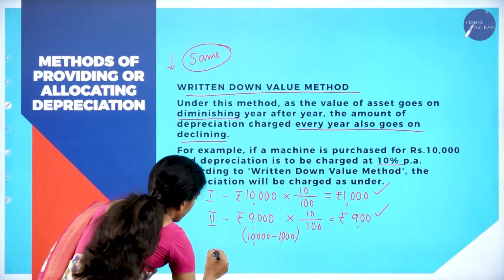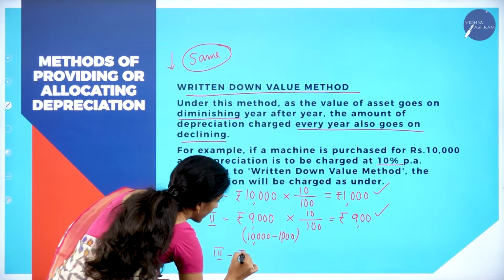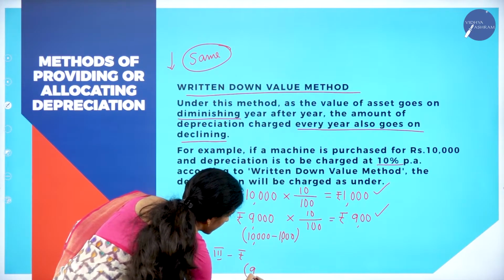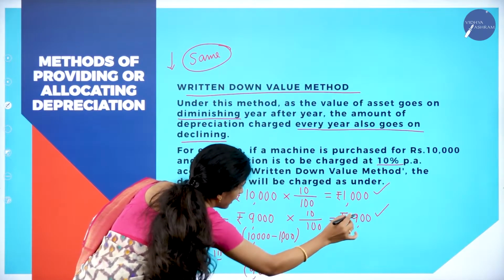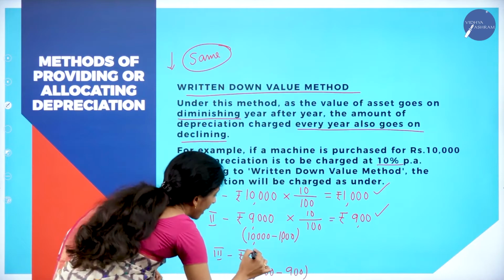Now for the third year, the value of an asset decreases again. In the second year it was 9,000 minus the depreciation of 900. So what is the actual value now?